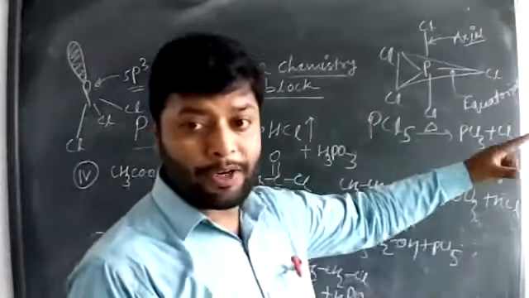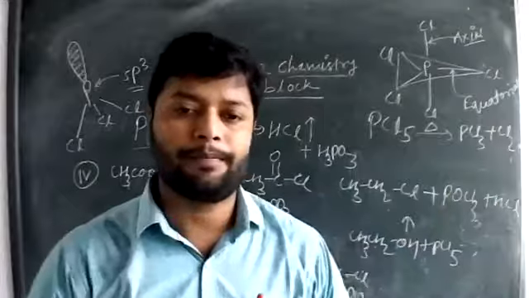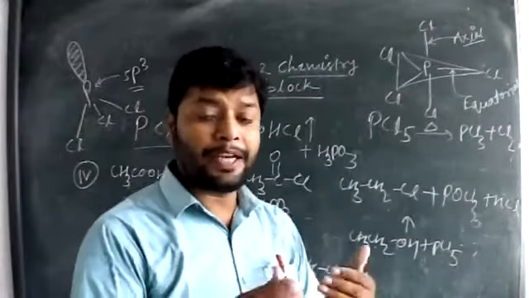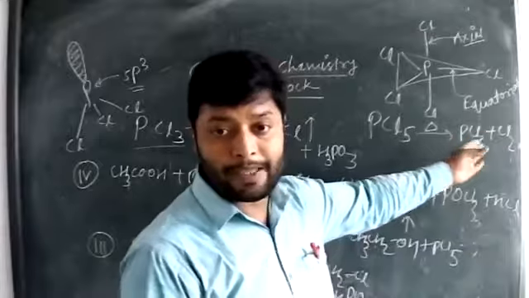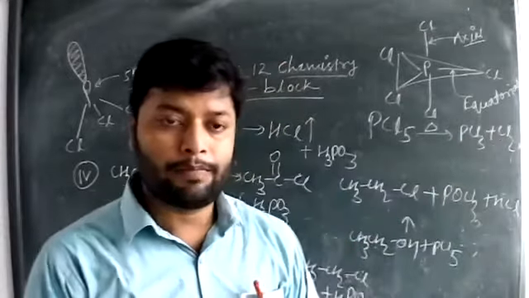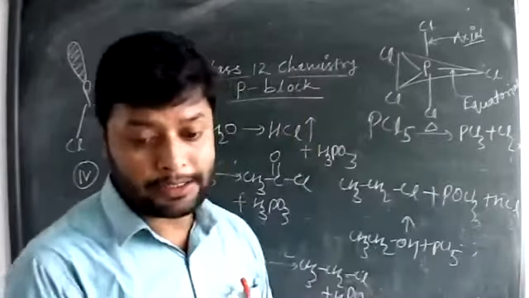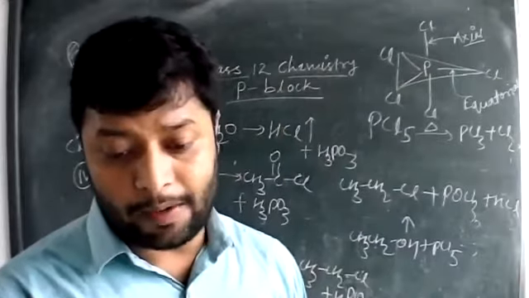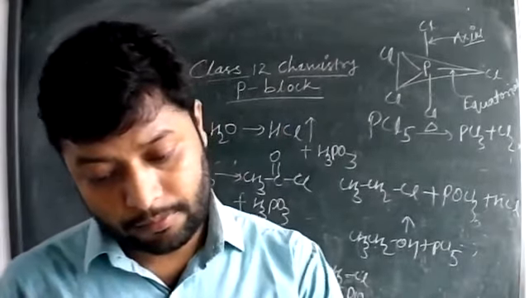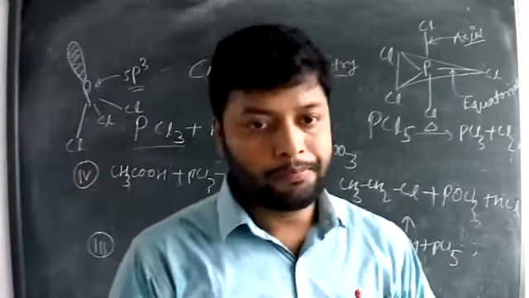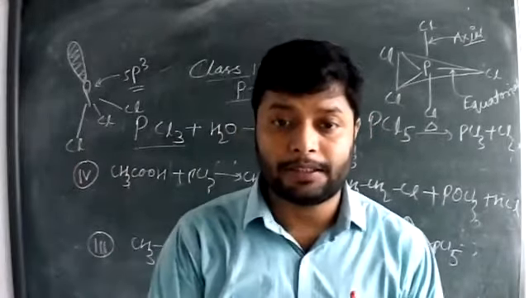The production of chlorine gas is because the two axial bonds are unstable, which easily break down, removed from the PCl5 and give you chlorine gas. So decomposition of PCl5 gives you PCl3 and chlorine gas. That is another reaction given in our syllabus. So this is all about the PCl3 and PCl5 class.